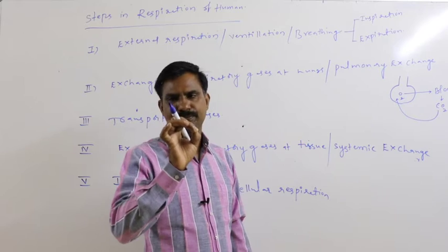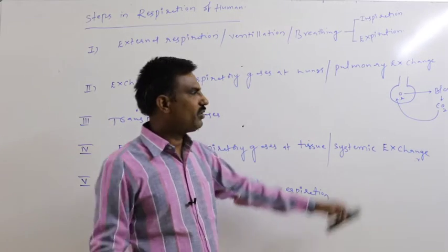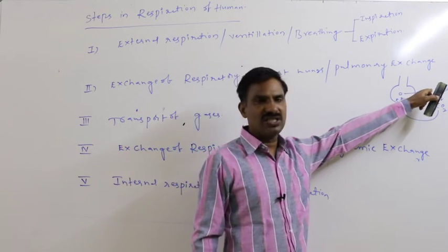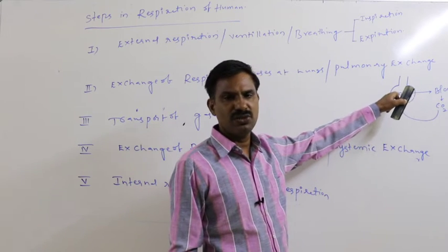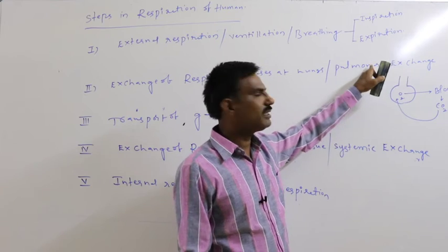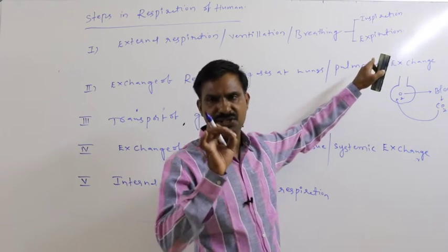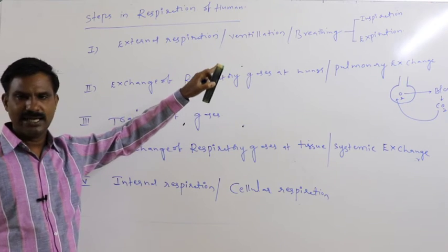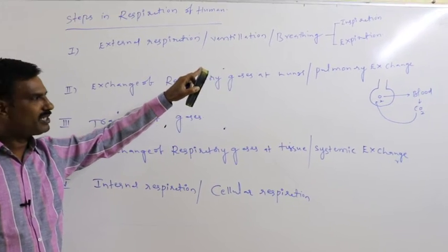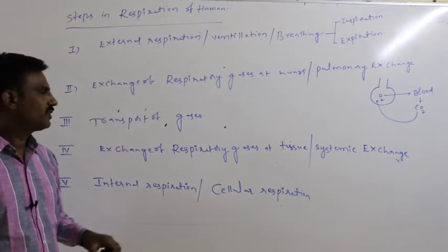Specifically near the lung, from the alveoli, oxygen diffuses into the blood. CO2 which is present in the blood diffuses into the alveoli. That is said to be the pulmonary exchange, or exchange of the respiratory gases at lung.